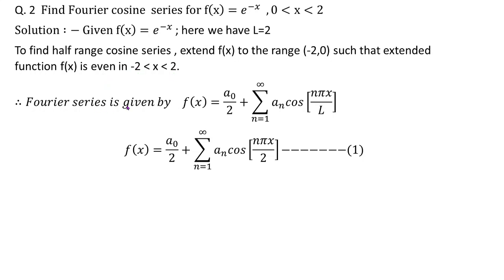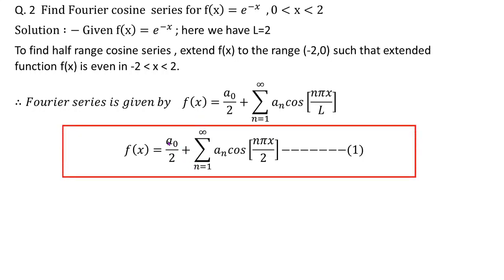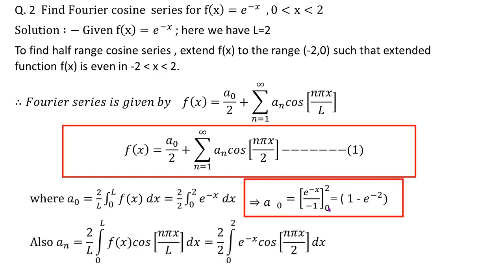So Fourier cosine series is given by f of x is equal to a0 by 2 plus summation an cos n pi x by L. Substituting the value of L, this series reduces to this form where we have to evaluate the value of a0 and an. So let's evaluate a0 and an.